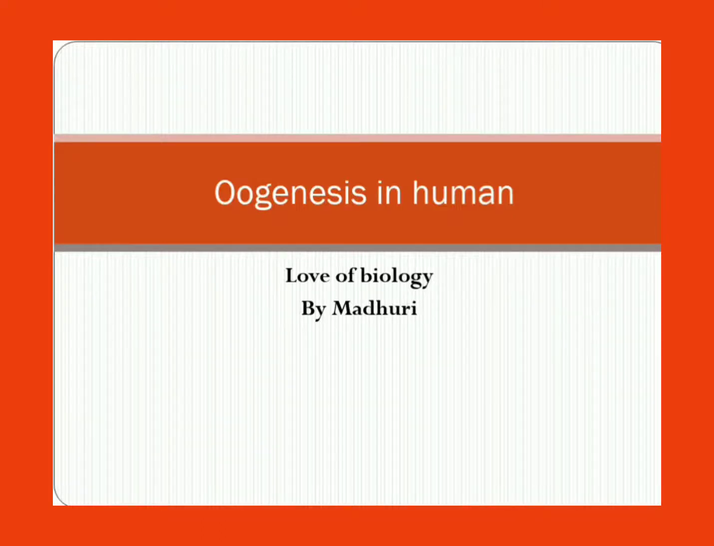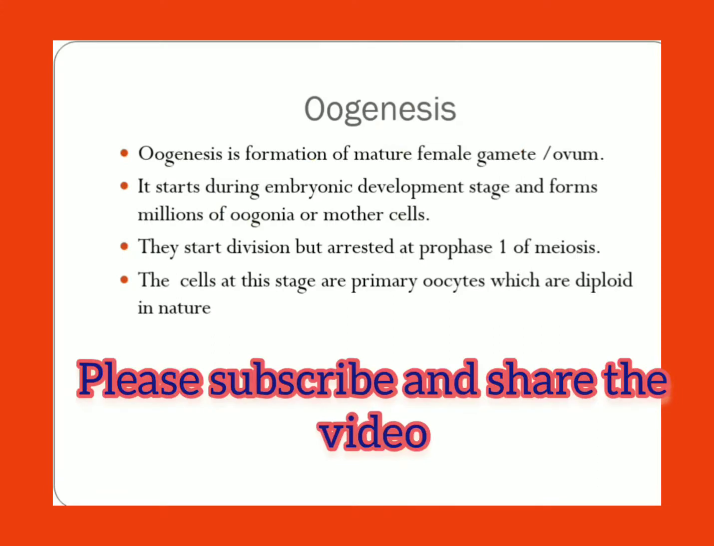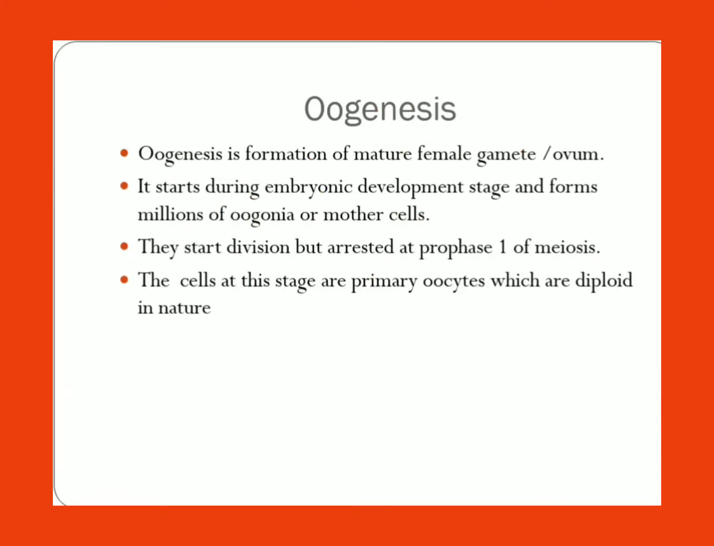Today we are going to discuss oogenesis in human, that is formation of the ovum or female gamete. It starts during embryonic development stage only and forms millions of oogonia or mother cells. Later the number will decrease and they start the division.